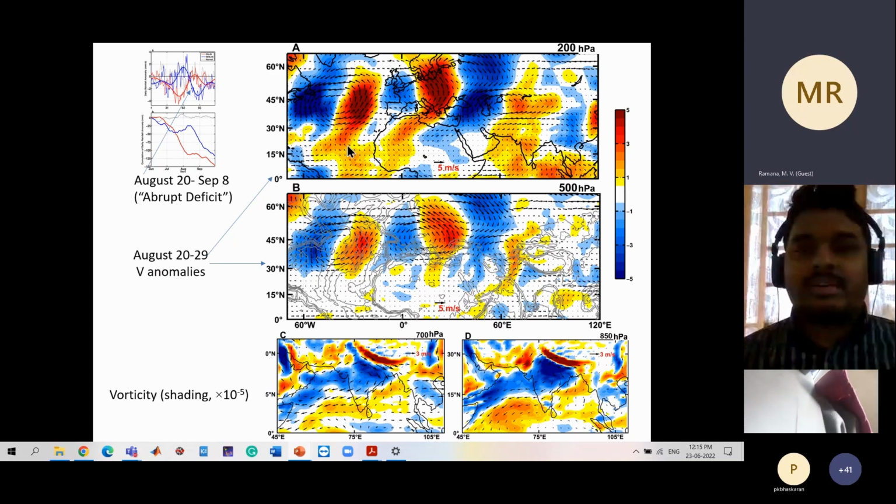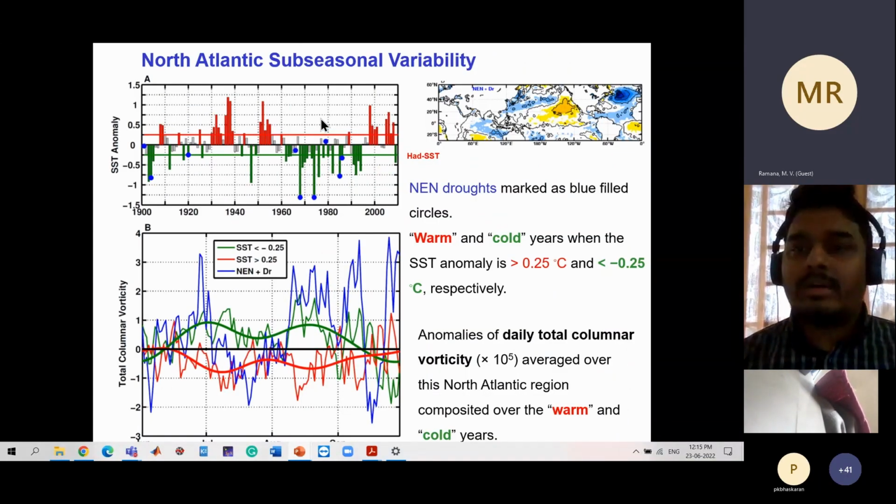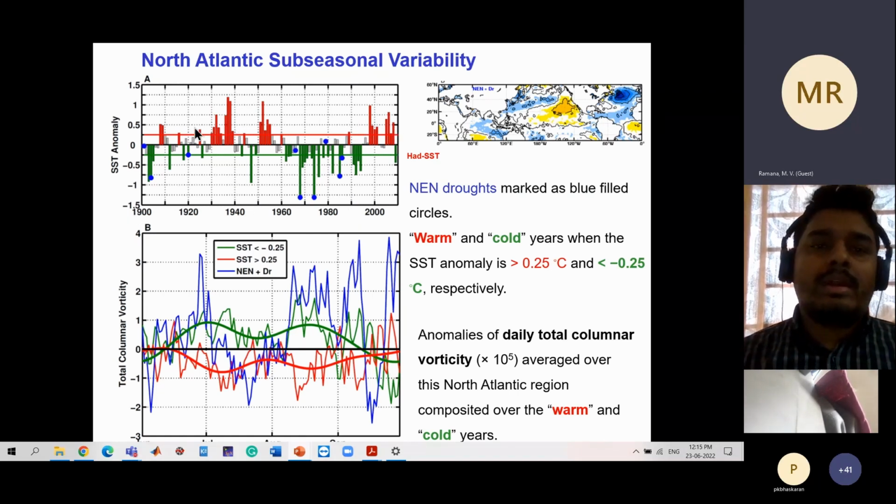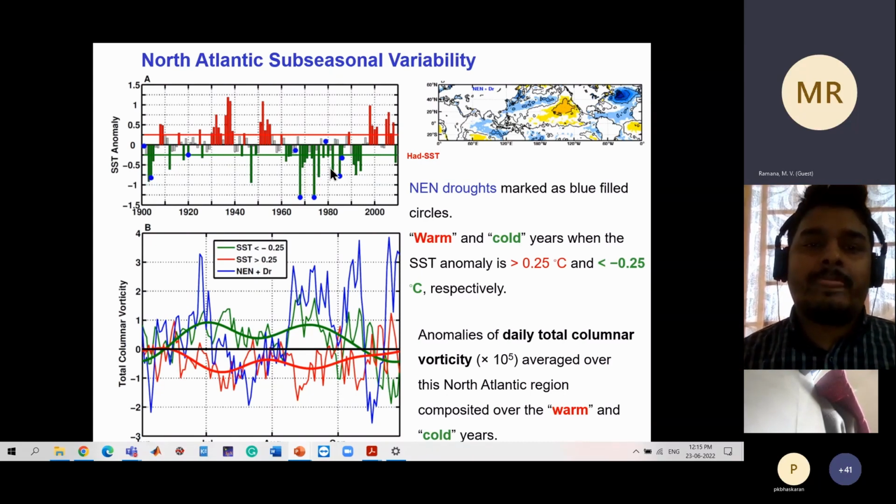So if we just focus on what's special about this North Atlantic vorticity forcing, what we next did is take these SST anomalies of the North Atlantic region on an interannual scale, pick the warm periods and the cold periods in green, and construct the vorticity anomalies throughout the season from June to September for these two periods.